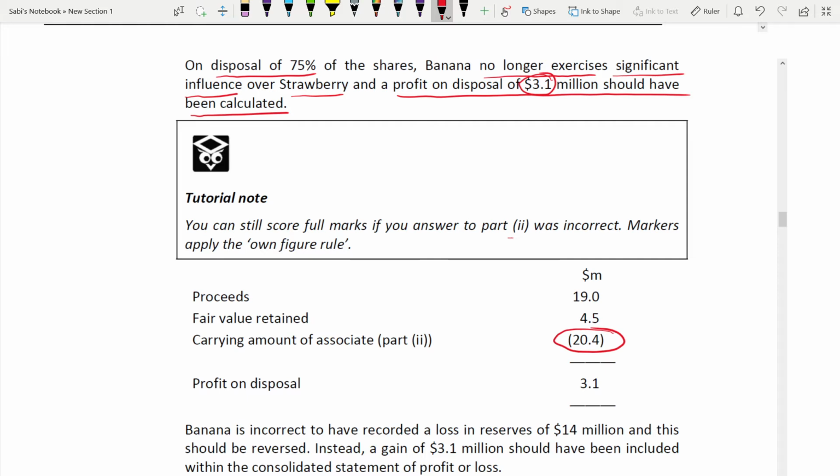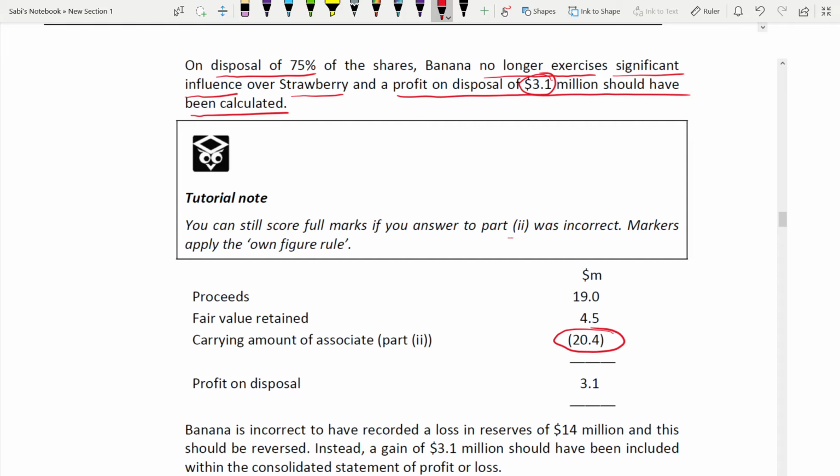If you have incorrectly calculated the carrying amount and brought that figure here to the third step to calculate the profit on disposal, you will still get the full mark. You cannot be penalized twice for the same mistake.